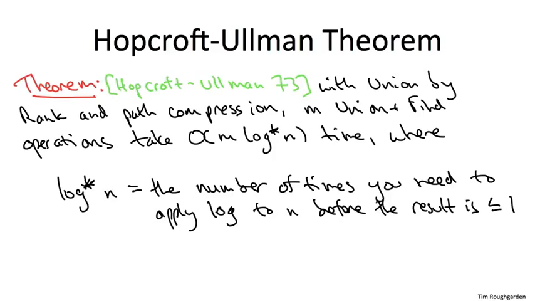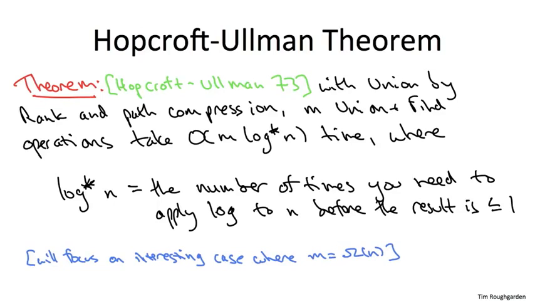So the theorem is true no matter what m is, no matter how many operations you do, whether you do very few, whether you do a whole lot of them. I'm going to focus on the interesting case where m is at least asymptotically as big as n, where m is omega of n. I'll let you think through in the privacy of your own home why the arguments that we're about to see imply the theorem no matter what m is.